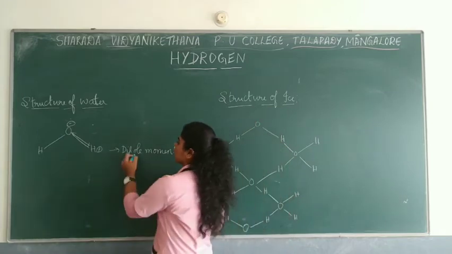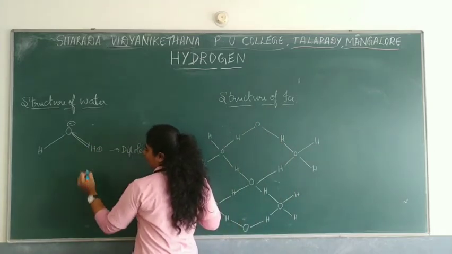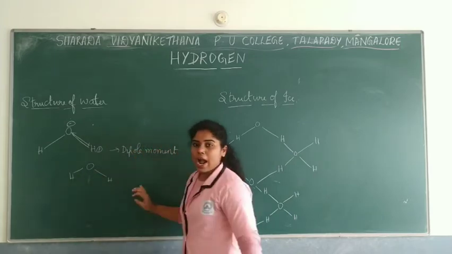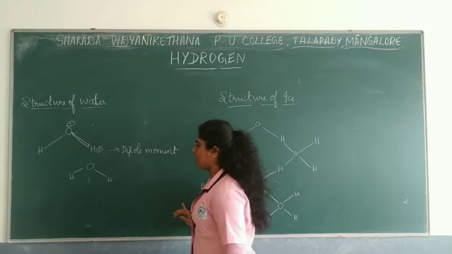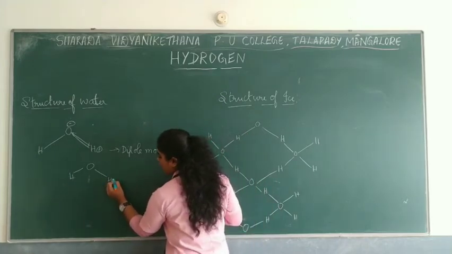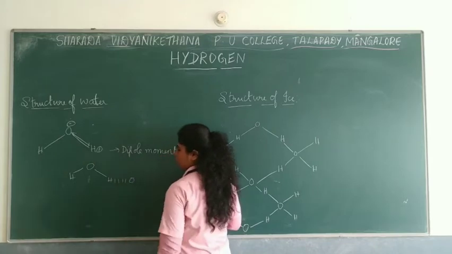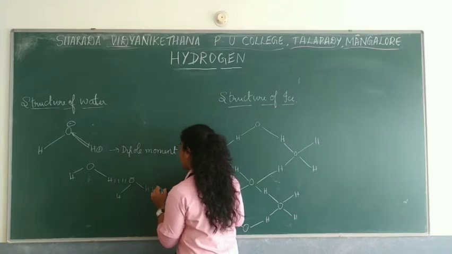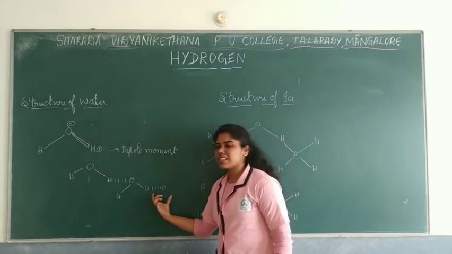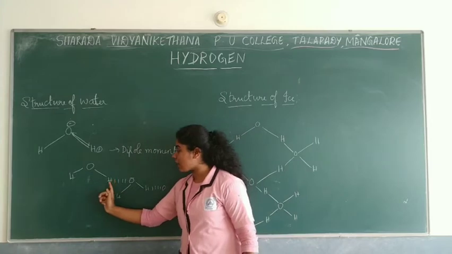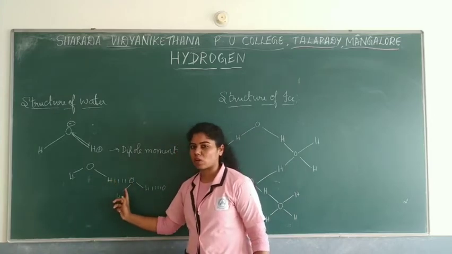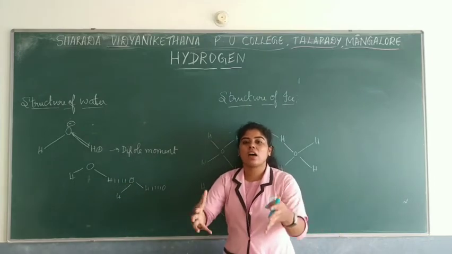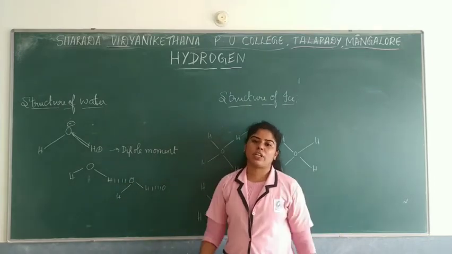So if I have to talk about extensive hydrogen bonding, suppose there is a molecule of water here. Hydrogen bonding is nothing but this hydrogen again forming a bond with another oxygen atom. Then this hydrogen again forms a bond with oxygen. So this is said to be hydrogen bonding. Because of this hydrogen bonding with another molecule of water, that is to the oxygen atom, there is association of the molecules.